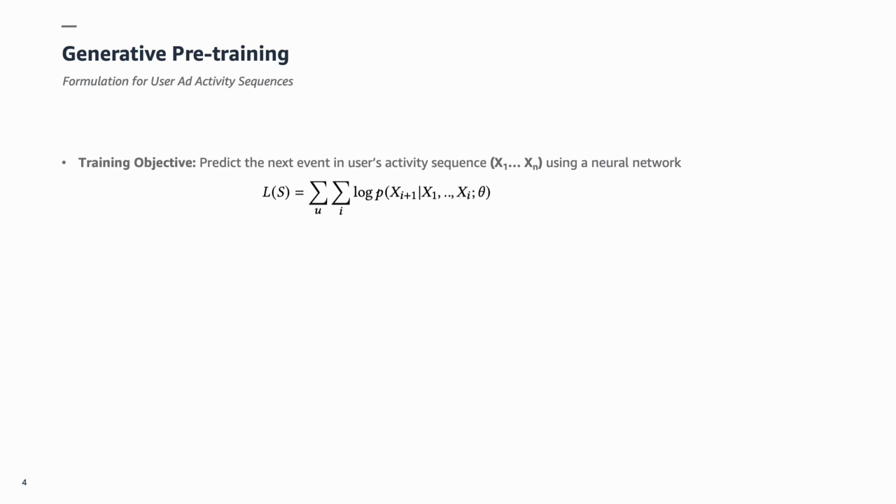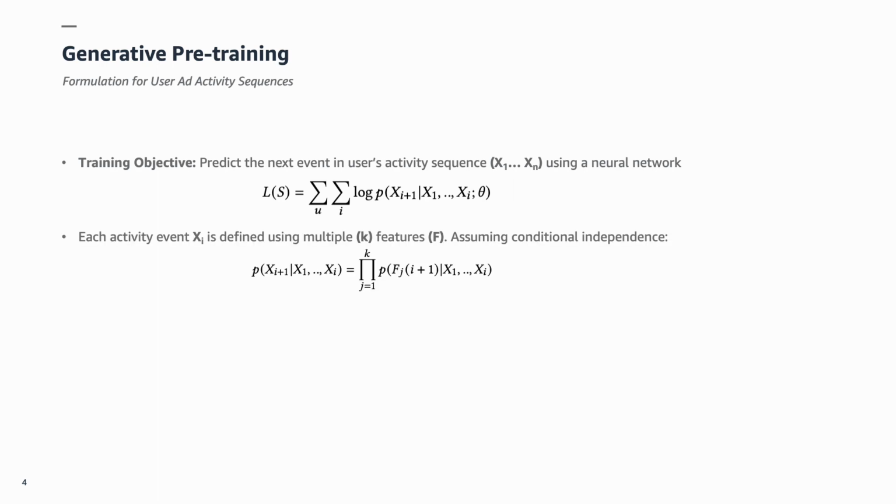We now narrow down to the formulation of generative pre-training for user ad activity sequences. Our training objective is to predict the next event in a user's activity sequence using a neural network and is mathematically represented by the following likelihood function. As alluded to earlier, each event in the sequence has fine-grained information noted here as features. Assuming conditional independence among the features, the likelihood of the next event in the sequence can be written as the product of the likelihood of each feature of the next event given the previous events.